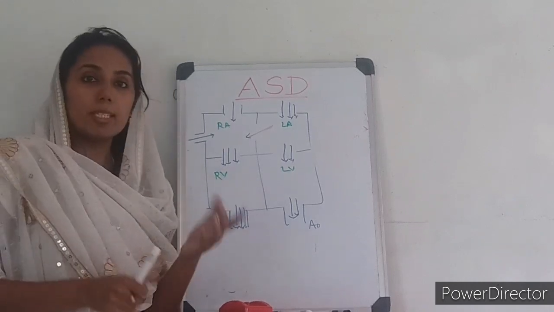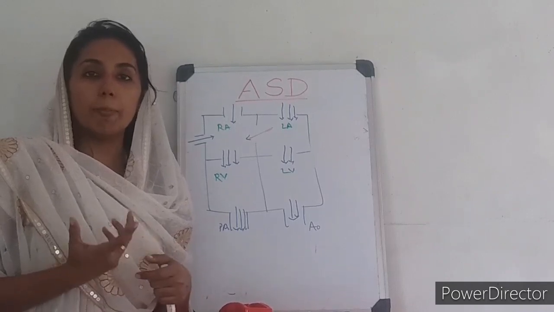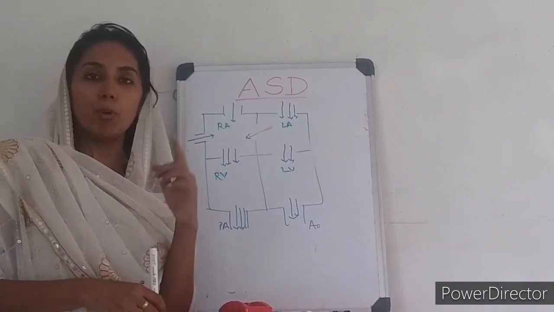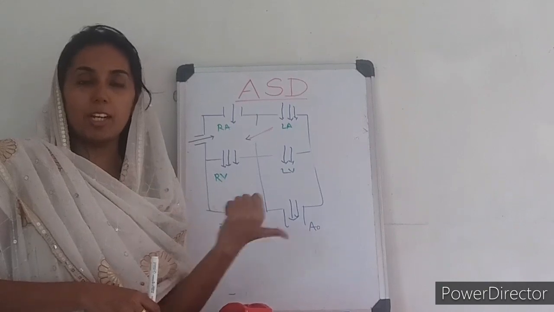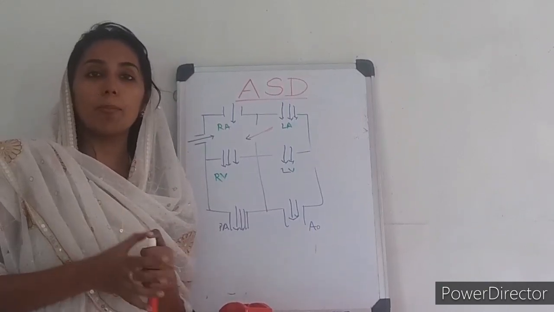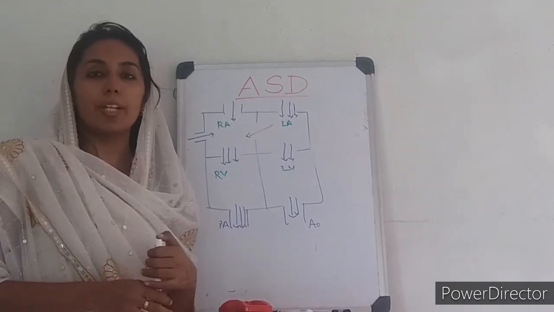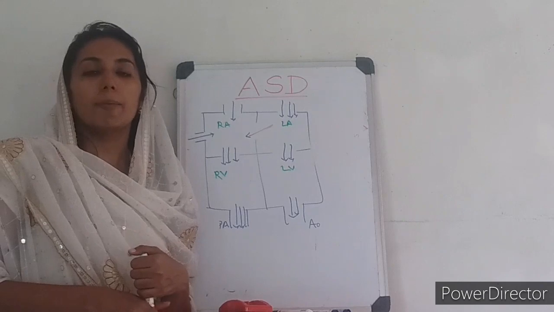Assessment in a case of ASD: severity depends upon the size of the defect. So how can we grade it with a murmur? If there is a bigger ASD, more and more blood flows from the left atrium to the right atrium, to the right ventricle and then across the pulmonary valve, causing more murmur. So the severity is directly proportional to the duration of the murmur heard.